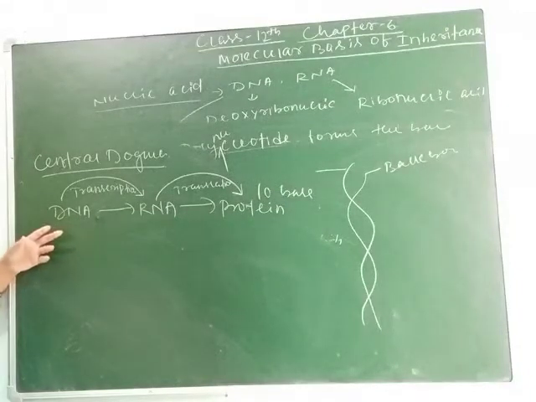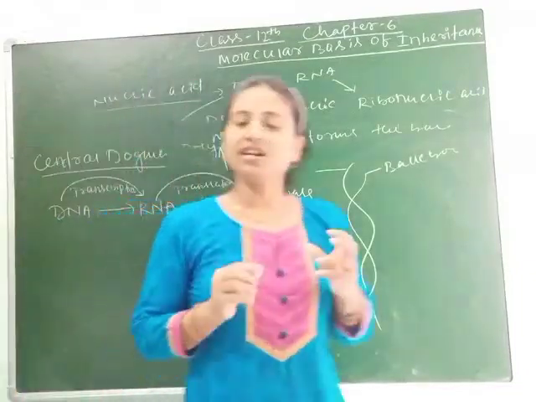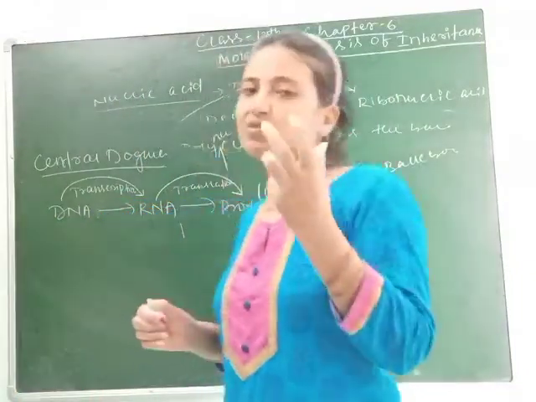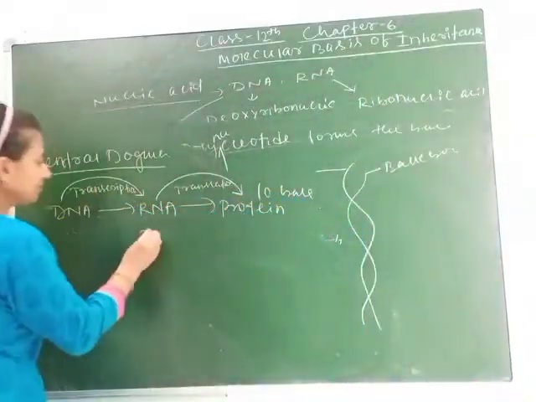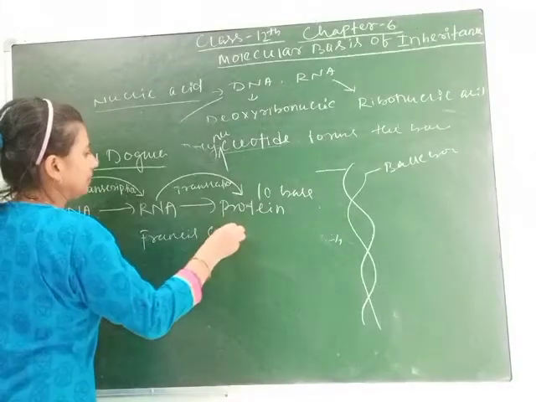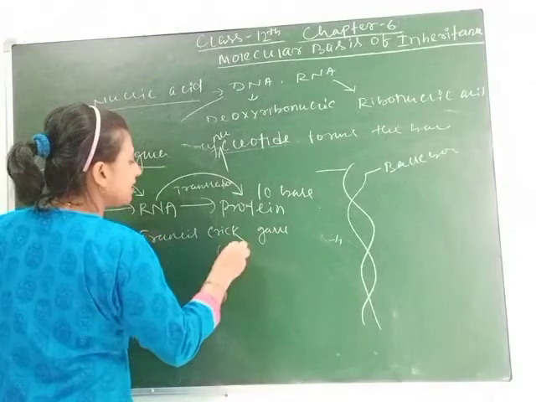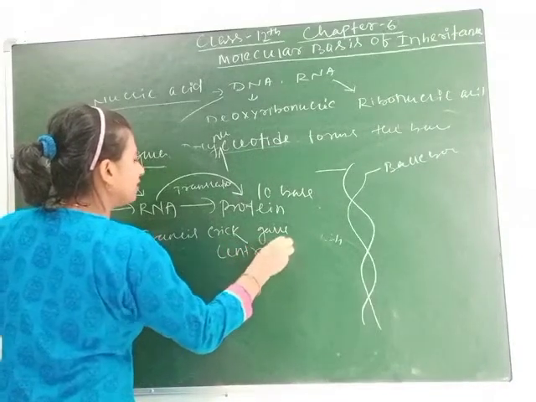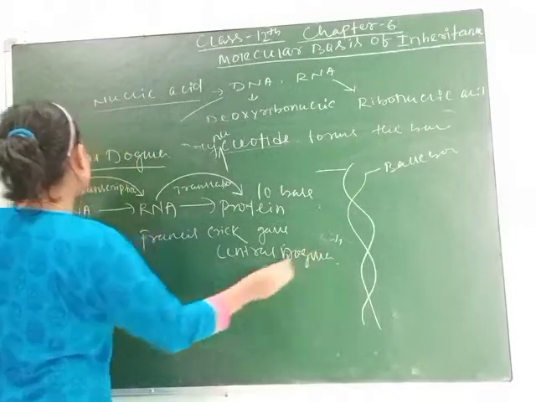and this is proposed by Francis Crick. Remember, students, you should not write about James Watson, only Francis Crick. Francis Crick gave central dogma. This may come as a 1 mark question.